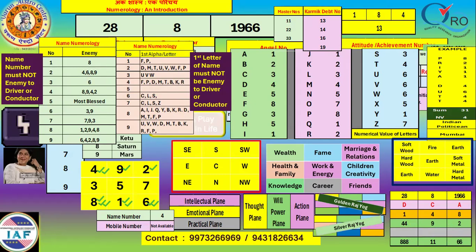So for the native, the name starts from 8, which is also an enemy of the life number, the conductor, and her name ends with a total number of 4. Place also matters. She lives in a city whose number is 9, Mumbai.